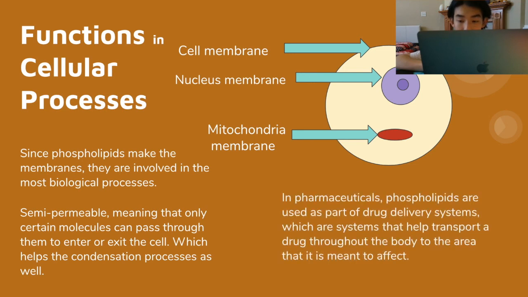In pharmaceuticals, phospholipids are used as part of drug delivery systems, which are systems that help transfer the drug throughout the body to the area that it is meant to affect.